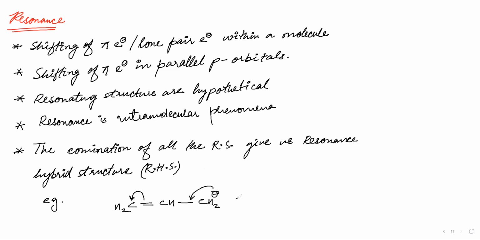It will be drawn like this. And we give the resonating structures in this double-headed arrow, and we will get CH2 negative and a single bond CH and a double bond CH2. And if I combine these two structures, I will get CH2 and a partial double bond, I can say.